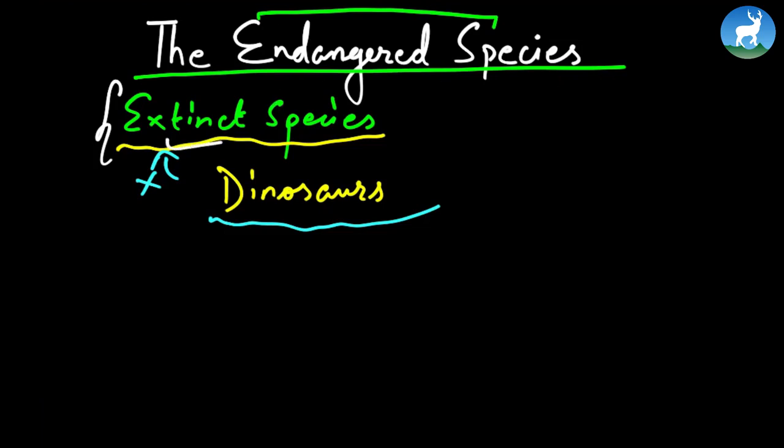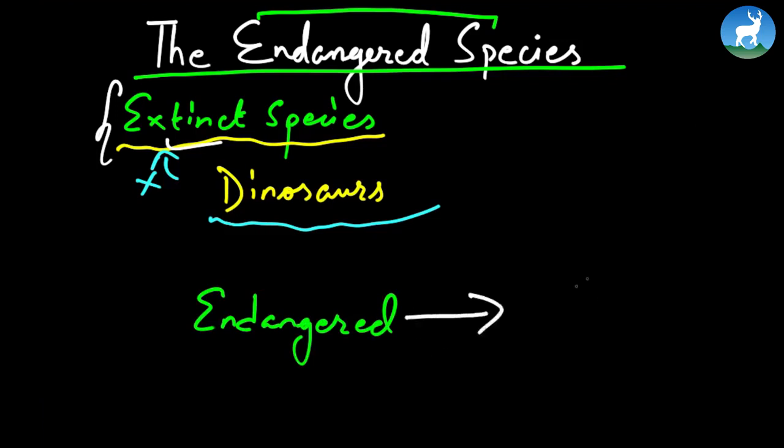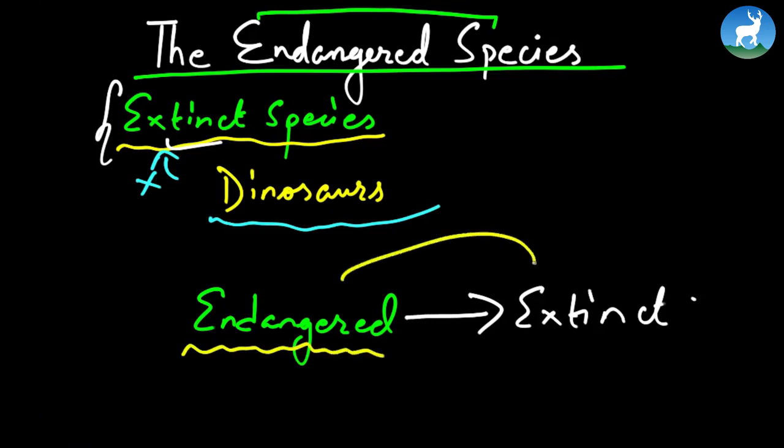Now, endangered, you can just say that it's like a cycle, so let's understand it this way. If some species are endangered species, then the next phase would be extinct. So endangered means that the species are at risk of getting extinct, meaning this species' numbers are declining so alarmingly that the species are in danger of getting extinct.